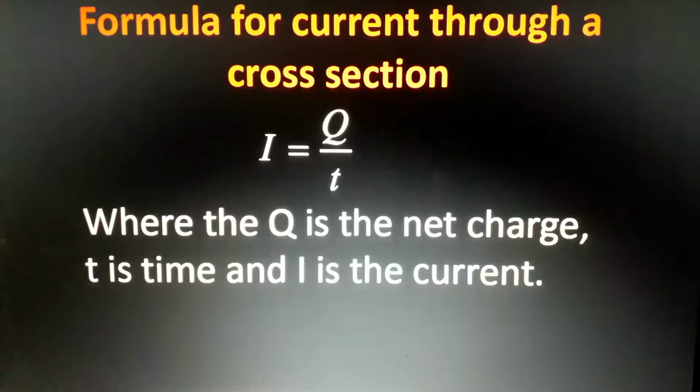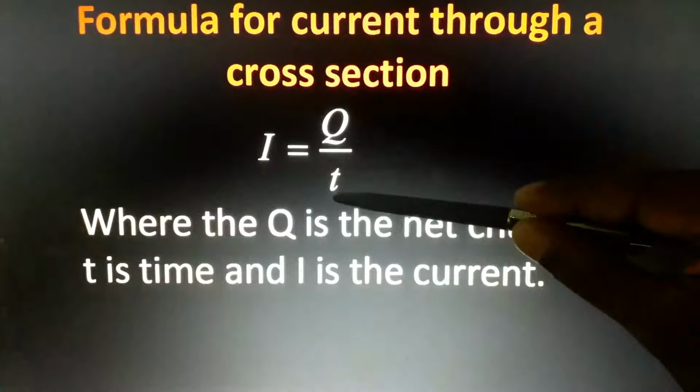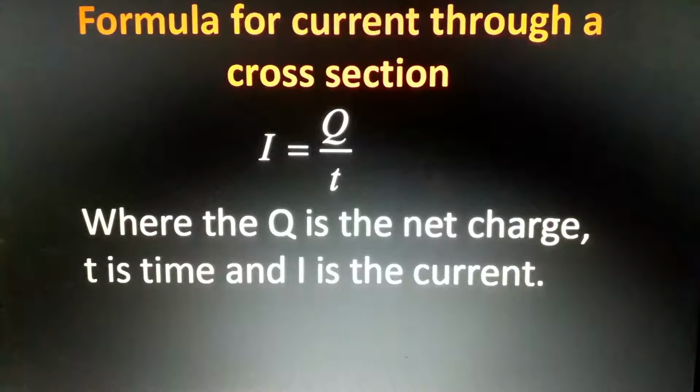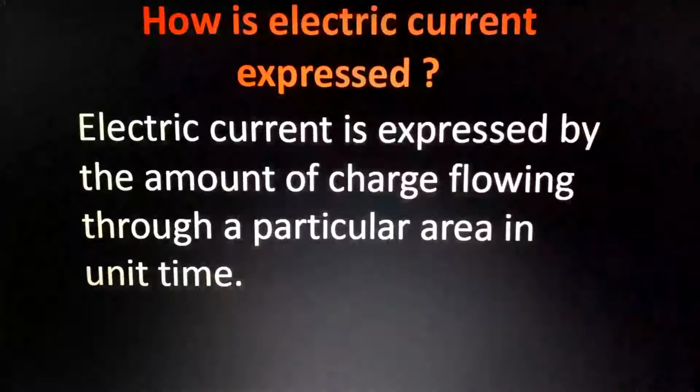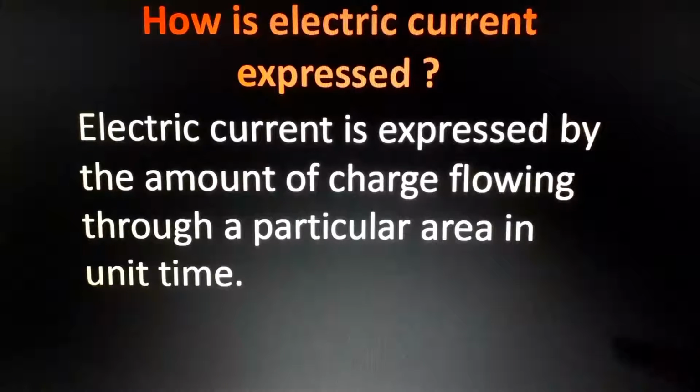Okay, here 1 coulomb per 1 second. That is the current at a particular section, not the entire current. It is easy to measure current like this, isn't it? Understand? Come back.